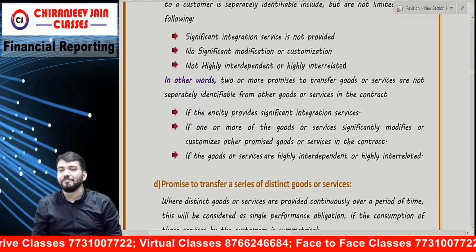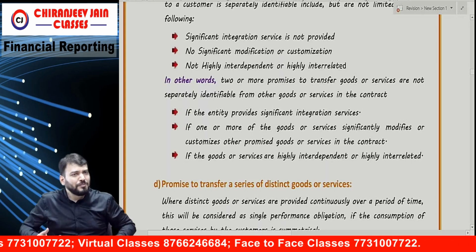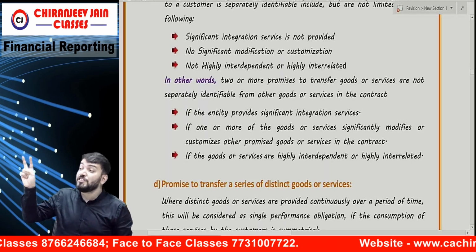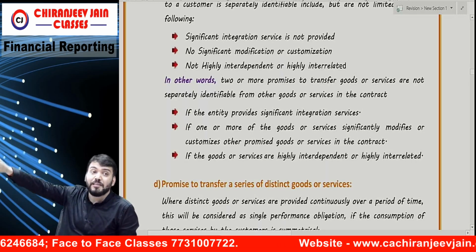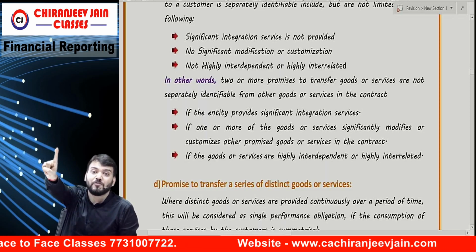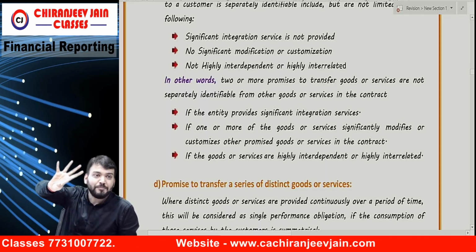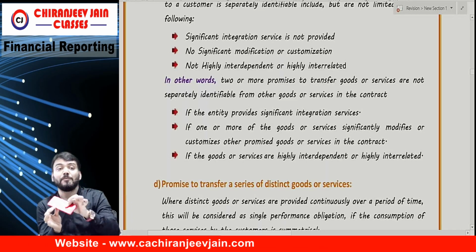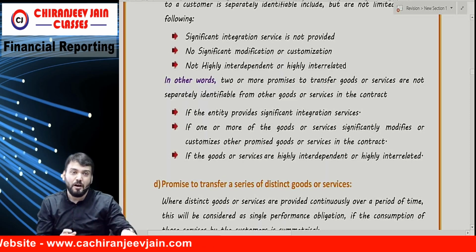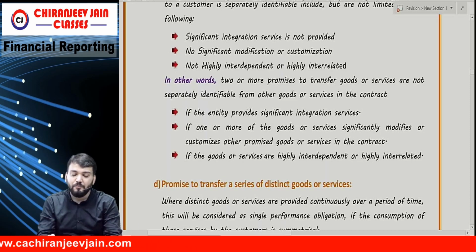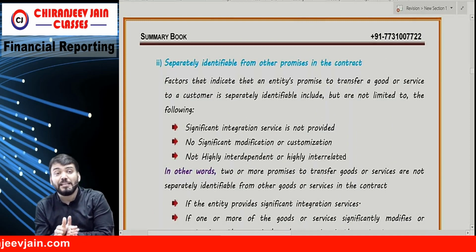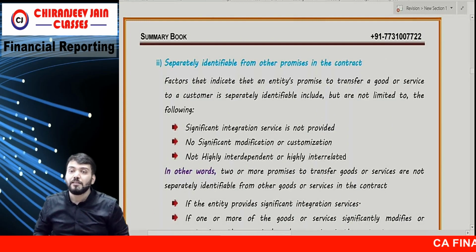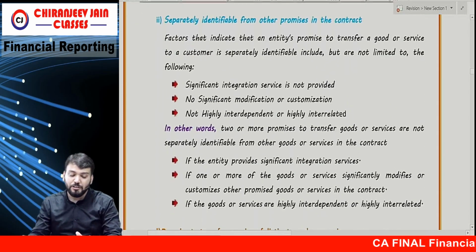Tell me, same or different? Now you can feel it, same or distinct. But if it is distinct, it becomes two performance obligations. If it is the same, it is one performance obligation. Are you able to understand what I am saying? So that you need to find out: in one contract, two performance obligations or one performance obligation. So the second point they have said, it must be separately identifiable from other promises in the contract. Sir, how will we identify it is separately identifiable? So you need to understand.